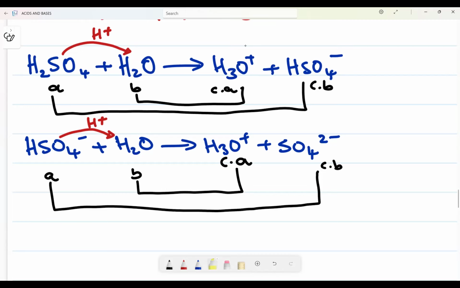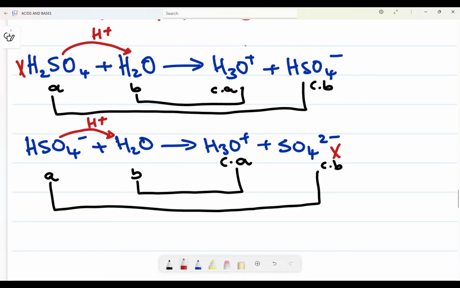is an ampholyte. Take it step by step. Start here, H2SO4. Can it be an ampholyte? No. Why? Because we only see it once. It only appears on reaction 1. An ampholyte should appear on reaction 1 and on reaction 2. So we eliminate this one. We also eliminate this one because they appear once in this reaction. This one appears once in that reaction.